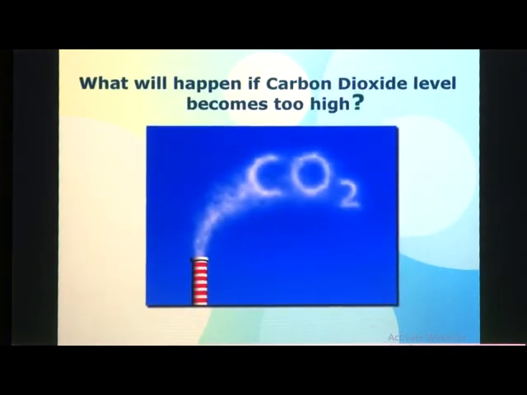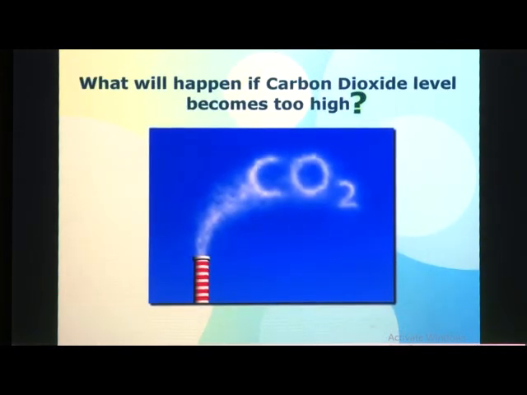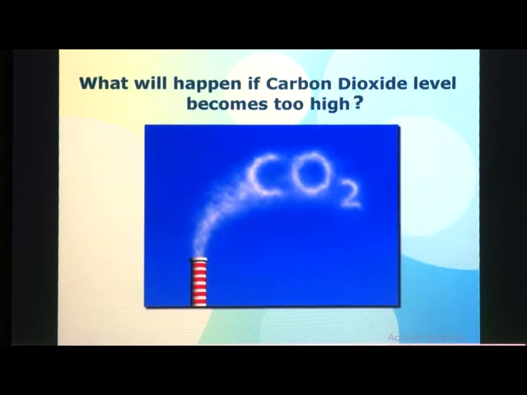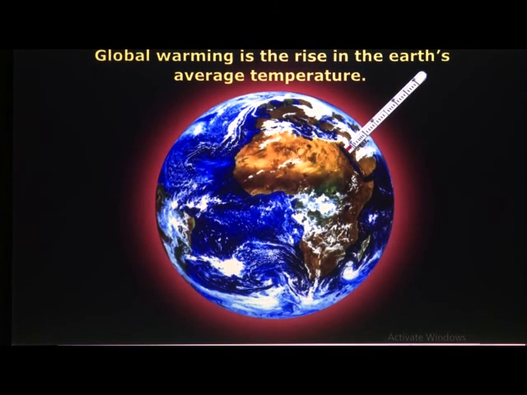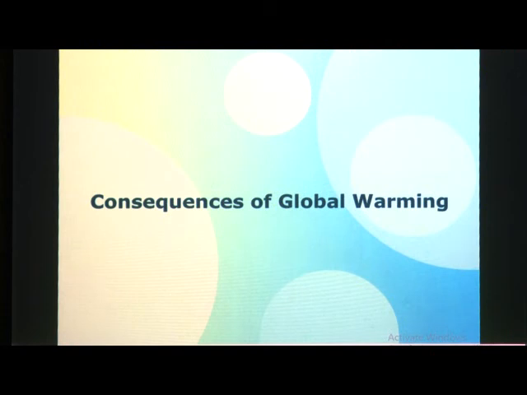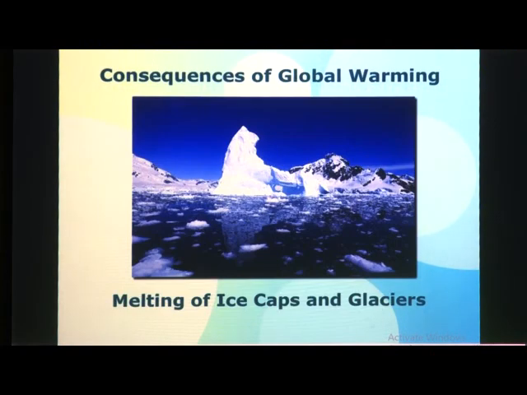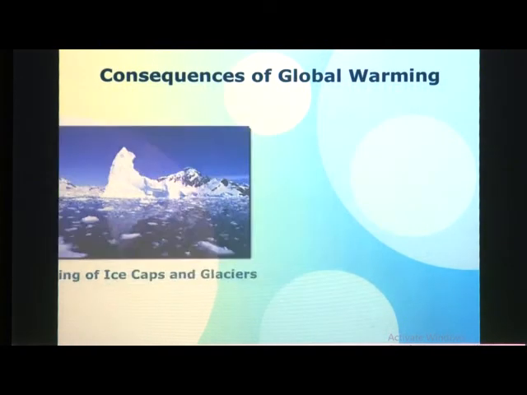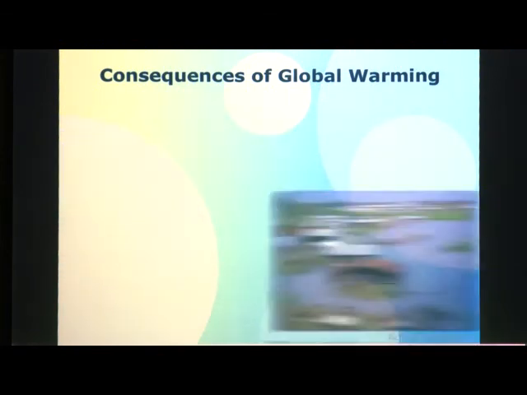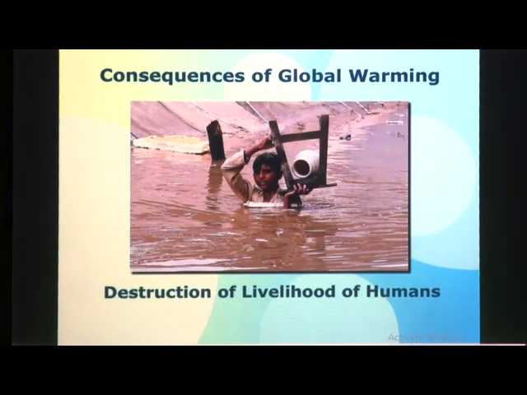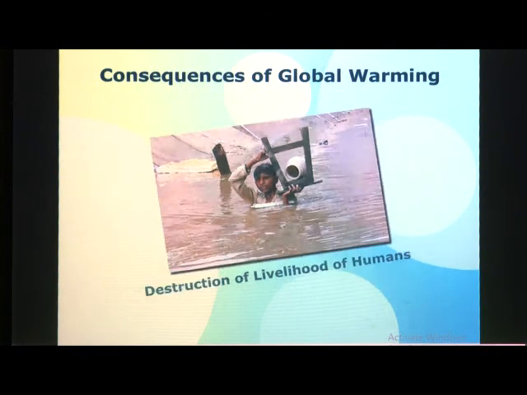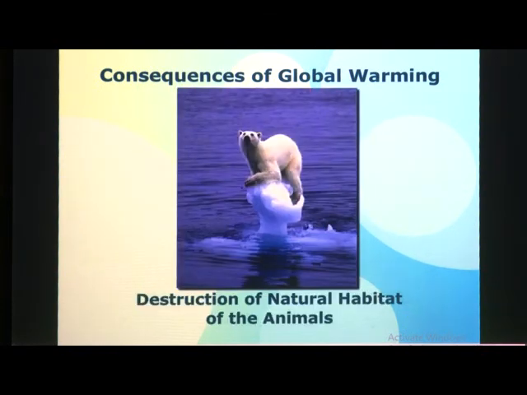Can you think what will happen if the carbon dioxide level becomes too high? Well, it will cause global warming. Global warming is the rise in the Earth's average temperature. Global warming has many consequences, like melting of ice caps and glaciers, causing sea level to rise and flooding the low-lying areas. This can destroy the livelihood of humans and the natural habitat of animals.